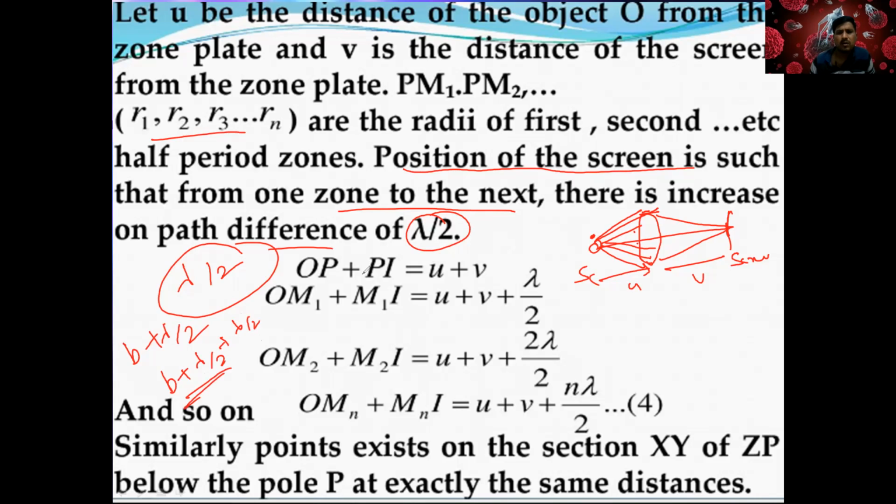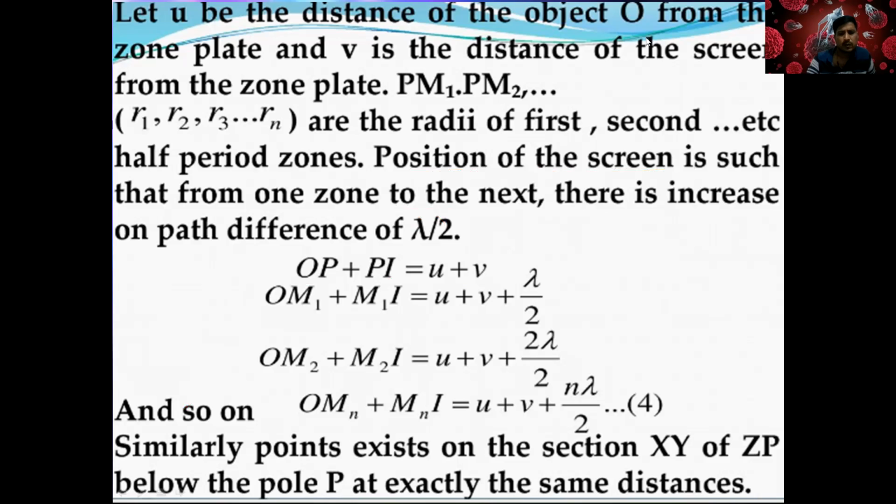Right. So now OP plus PI is equal to U plus V. Which means you are measuring U plus V. So OM1 plus M1I is equal to, let me show that picture actually.